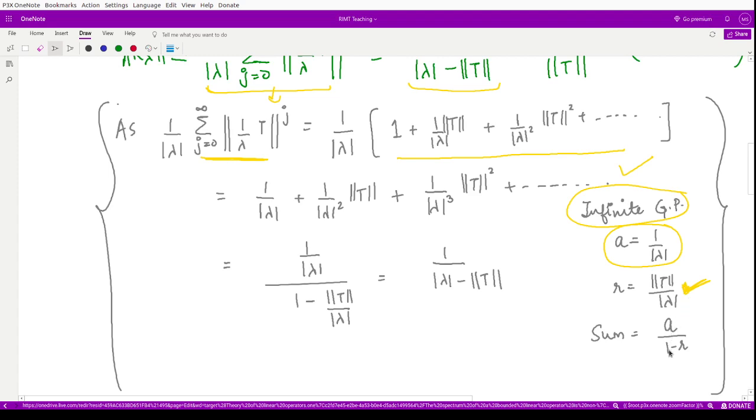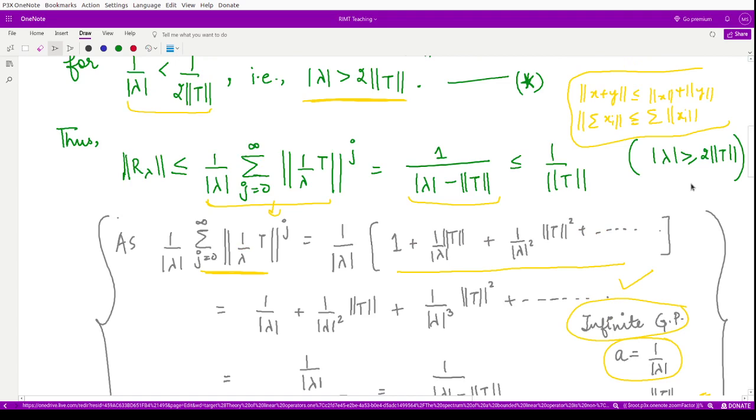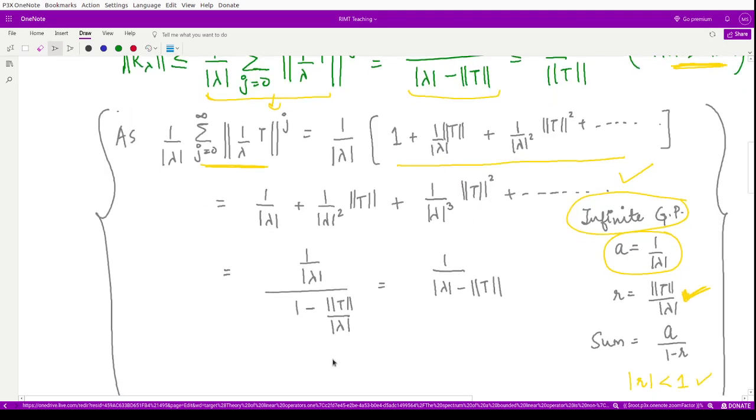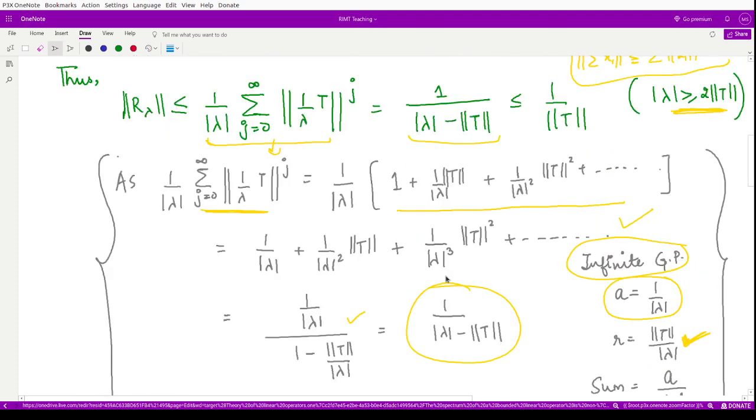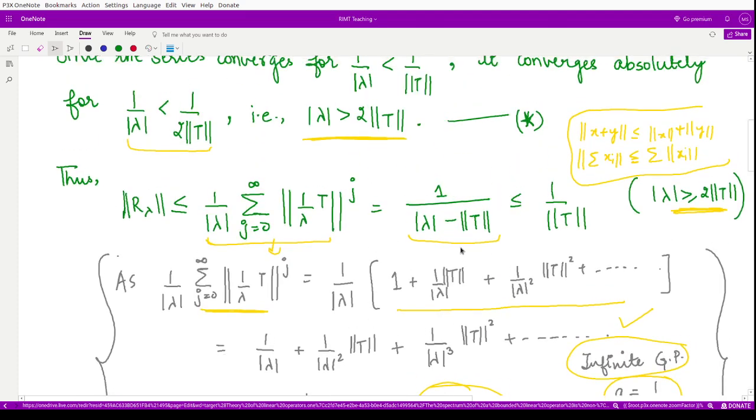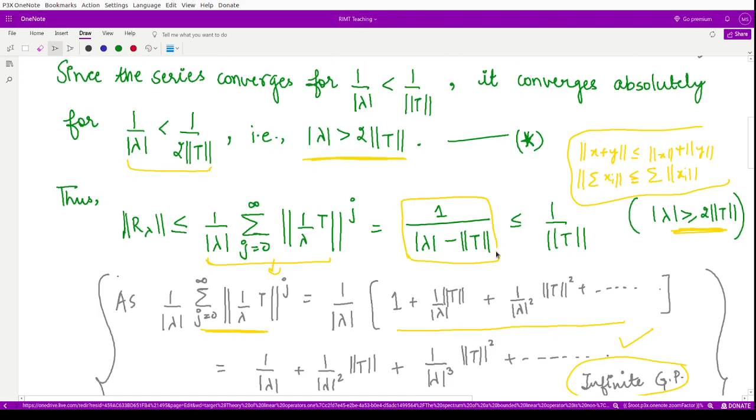It is given by a by 1 minus r, and this sum exists whenever r is less than 1. This is true in our case because we have this condition. So according to this, we may write a by 1 minus r like this, solve it, and this is equal to 1 by modulus of lambda minus norm of T.